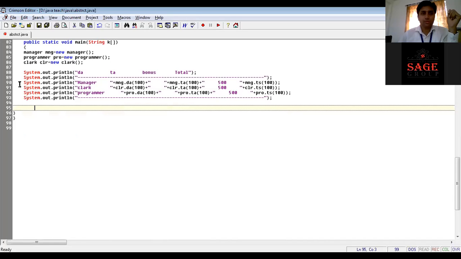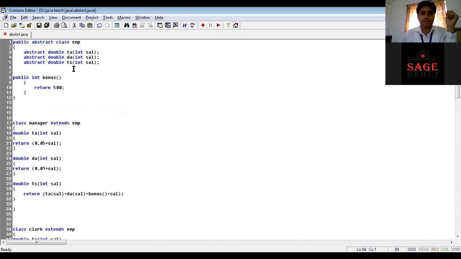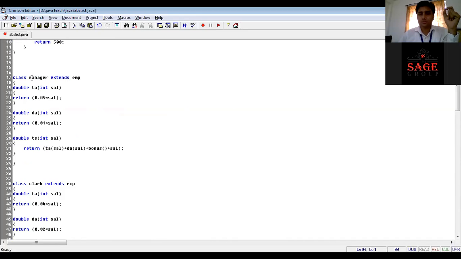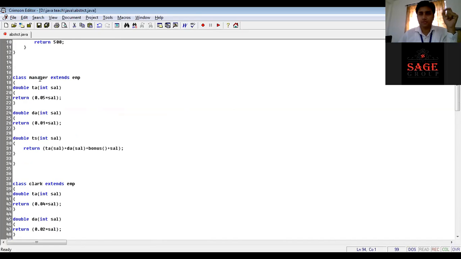Okay. So our program is just that, where we are implementing an abstract class in which we are putting some abstract methods and some non-abstract methods. We are extending EMP, which is our abstract class, in our manager class. We are overriding TA, DA, and TS, which is total salary, as per our given criteria.